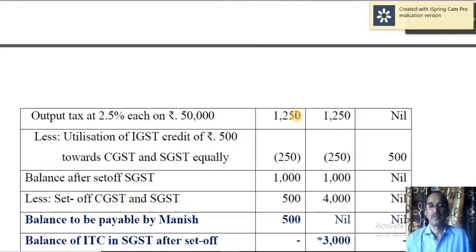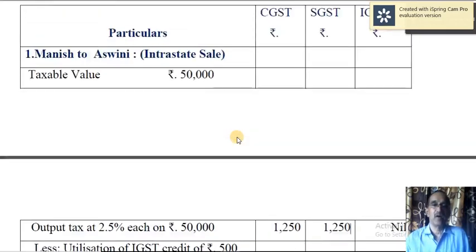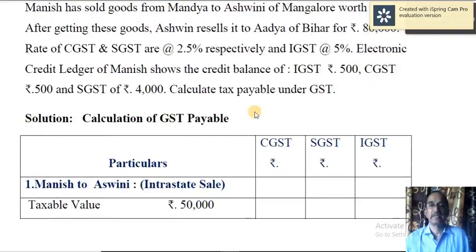So that comes to 1,250 and 1,250. Now you have to see the input tax credit here. Electronic credit ledger of Manish shows the credit balance of IGST 500, CGST 500 and SGST 4000. First you have to make use of IGST credit 500.